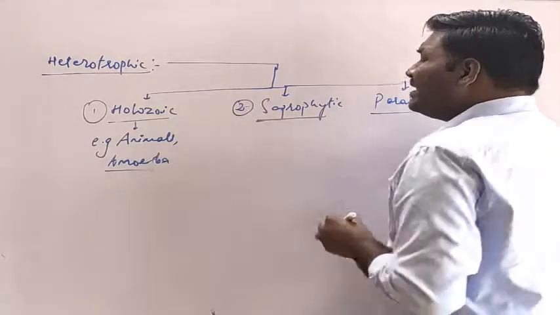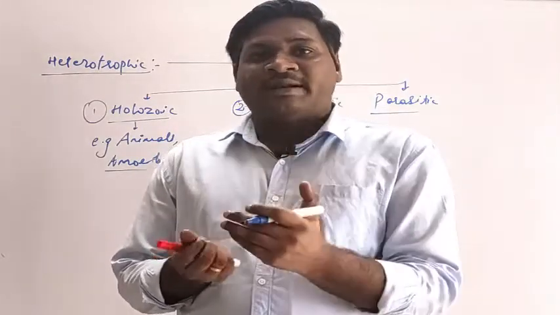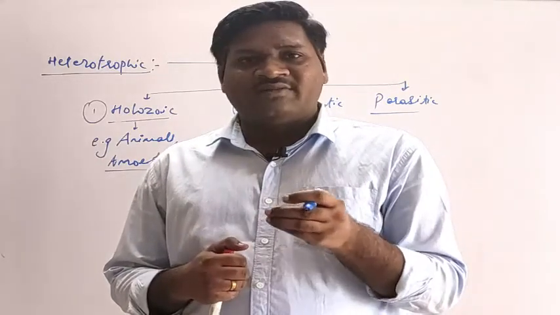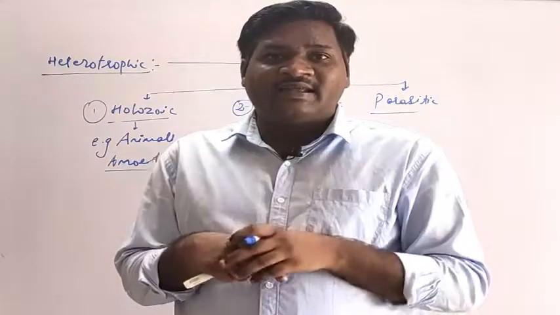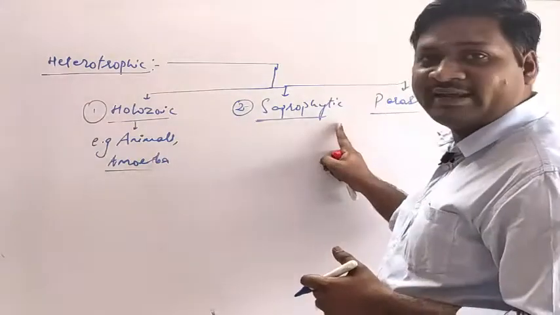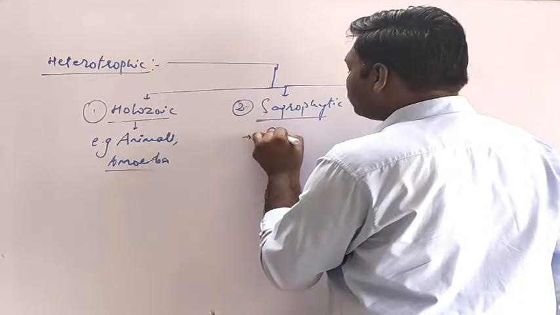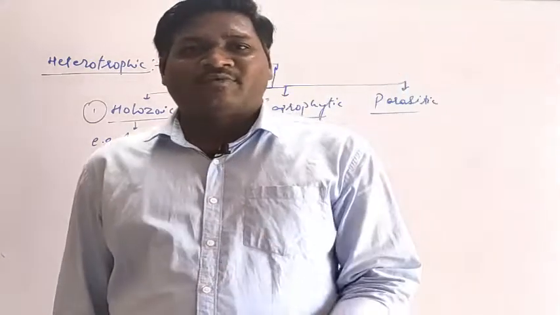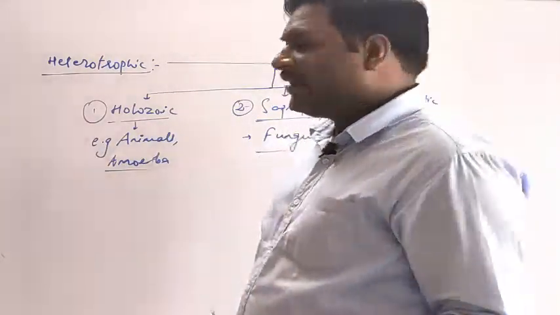Then saprophytic. Saprophytes are the group of living organisms which depend upon dead and decaying organic matter. Most living organisms, when they die, their dead material is taken up by a certain group of living organisms. They are called saprophytic, and these saprophytes include fungi, which are most probably all saprophytic in nature. They depend upon dead and decomposing organic material.